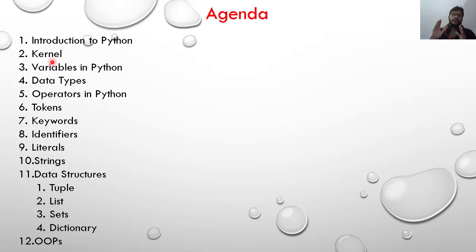Data types simply means different types of data. Suppose we take the example that if we talk about images, then images come in many types: svg format, png format, jpg format, gif format, like that. If you talk about video files, then you say mp4, 3gp, avi, mkv, like that. Here also you will see different types of data you store. Suppose you store 5, then it is an int. Suppose you store 5.5, then it is a float. Suppose you store Navdeep Mehta, then it is a string. Suppose you store a collection of data in a single variable, then it is a list, tuple, or dictionary. In a dictionary there is a key and value pair. All these things come under data types.